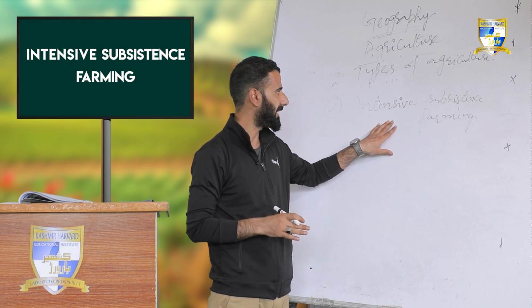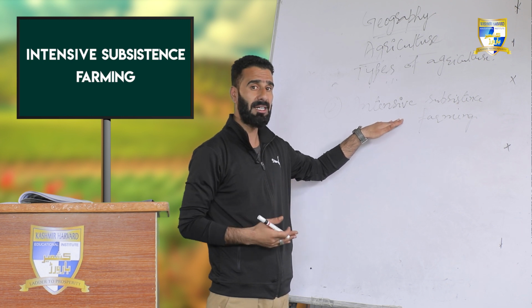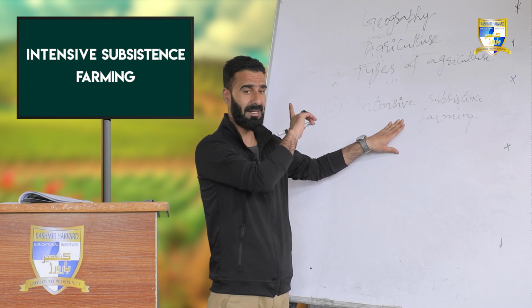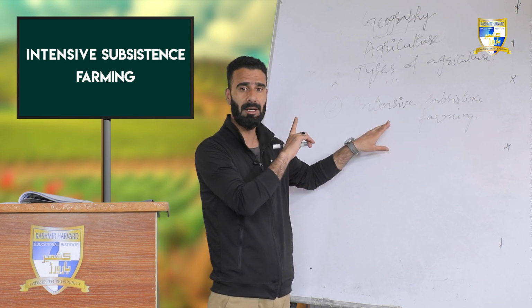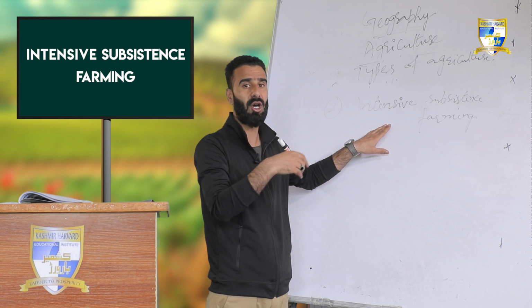In intensive subsistence farming, farmers usually have modern techniques of agriculture, whereas in primitive subsistence farming, people usually had traditional methods or old techniques.